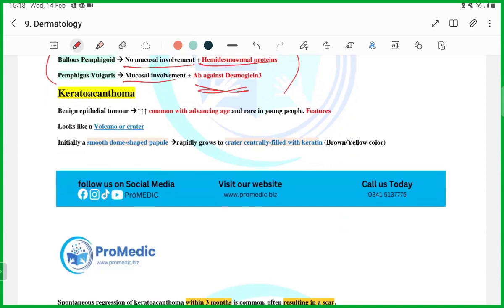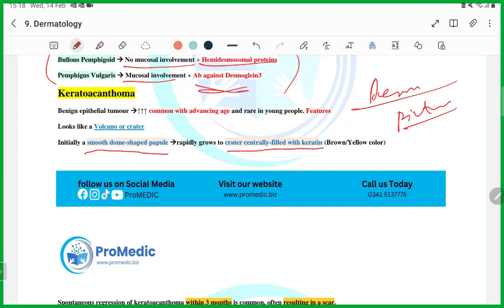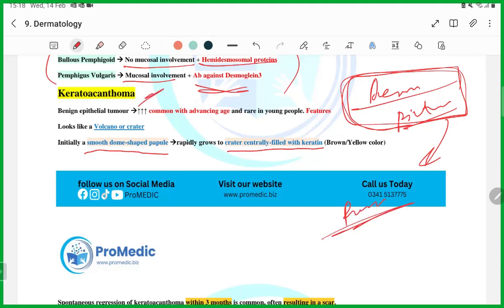Keratoacanthoma, guys. When you are reading dermatology, please see the pictures from Google, because it will help you a lot in remembering things. If you do not look, you will not know what a smooth dome-shaped papule is, what a crater filled with keratin is. You will not know what it is, and you will forget it. So whenever you are reading dermatology, keep your Google open and search it. What is keratoacanthoma? Open the picture. When you see the picture, read it. Then it will make very common sense to you.